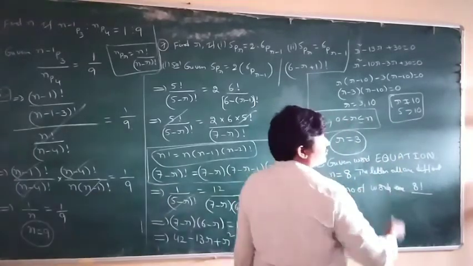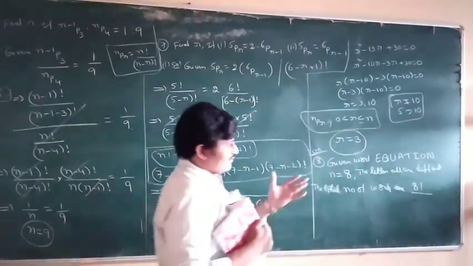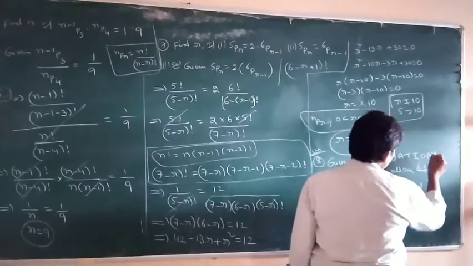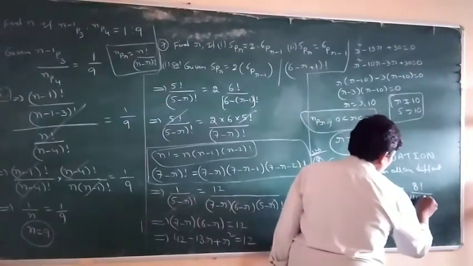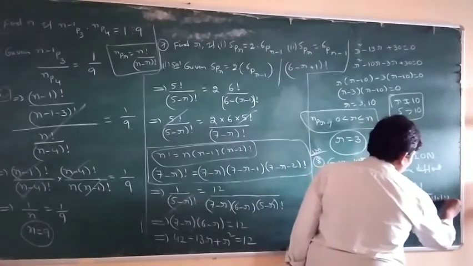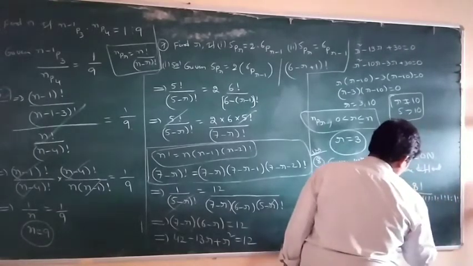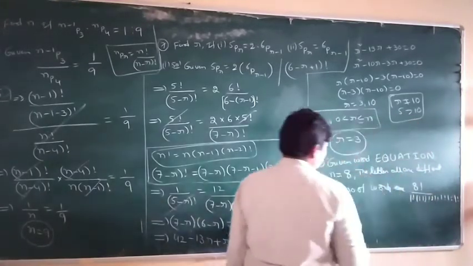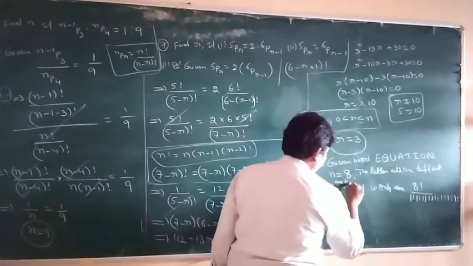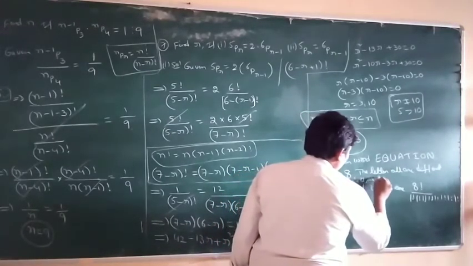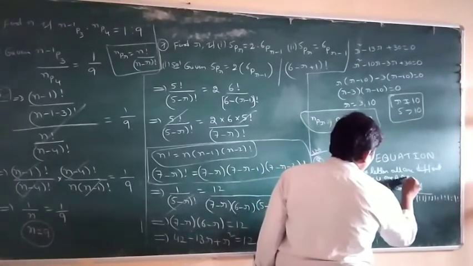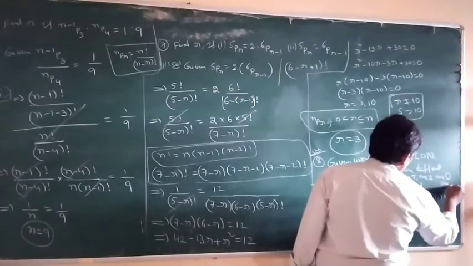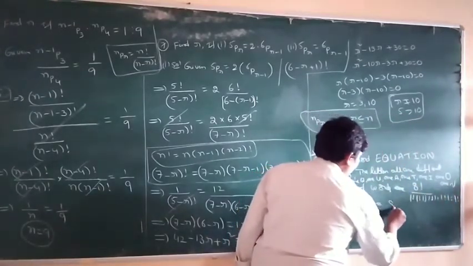There are no same kind of elements, all are different letters, so there is no repetition. 8 factorial by 1 factorial, 1 factorial, 1 factorial, since 1 E, 1 Q, 1 U, 1 A, 1 T, 1 I, 1 O and 1 N. So the answer is 8 factorial.